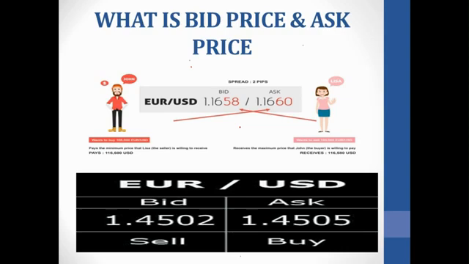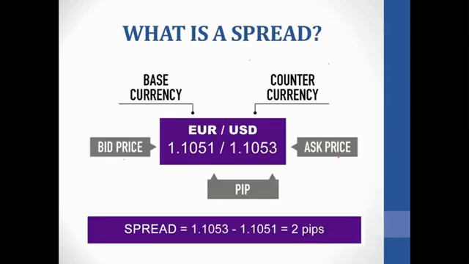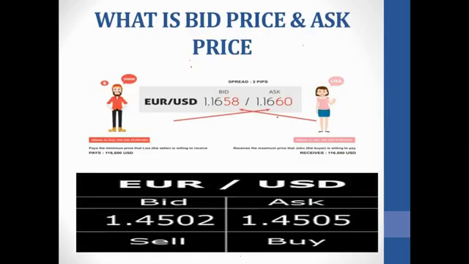So now John paid 116,600 and Lisa is going to receive 116,580. That is minus 20 USD. So now let's come to what is spread. Just look at that particular scenario. The difference here between the bid price and the ask price, the minus 20, is what we call the spread. The spread is basically the fees which you pay to the broker for the transaction to go on.